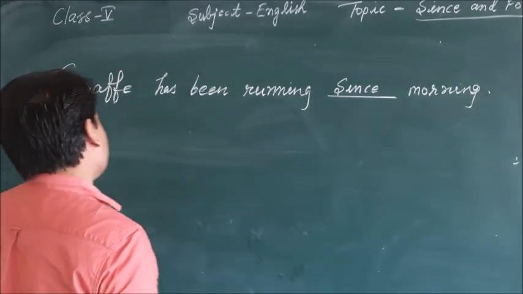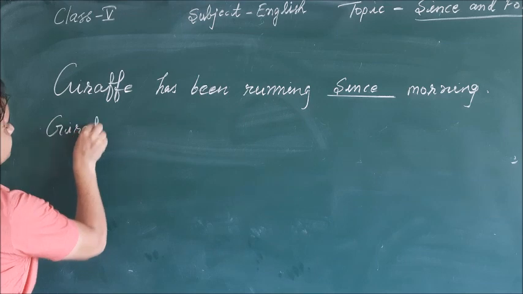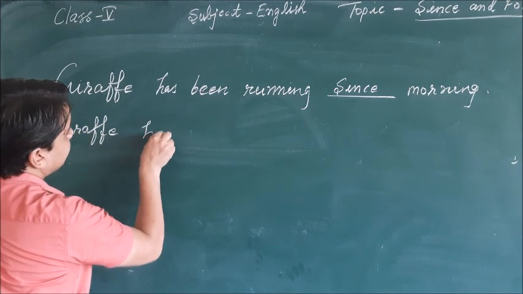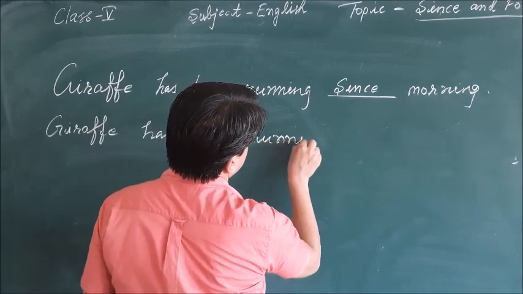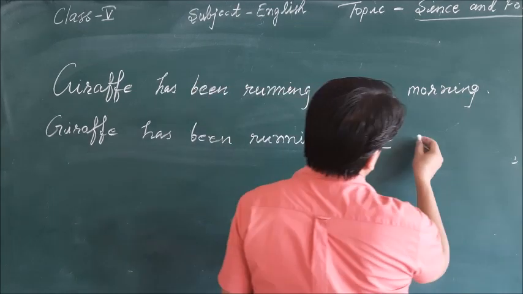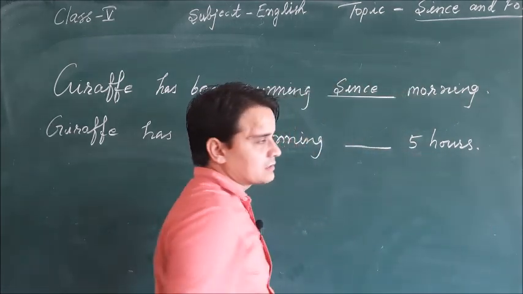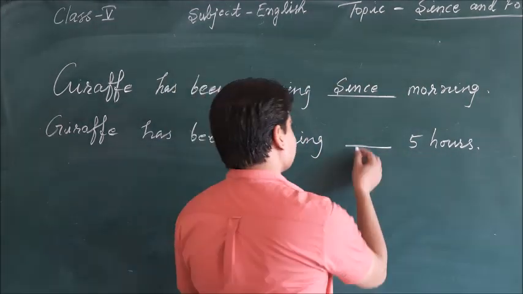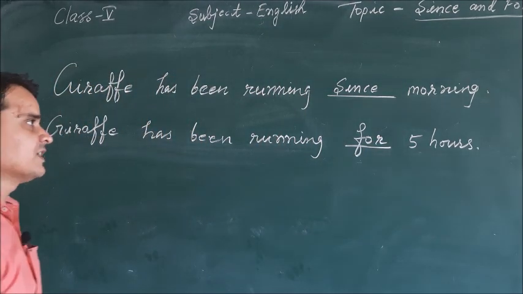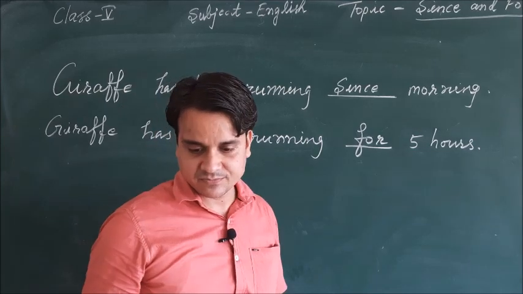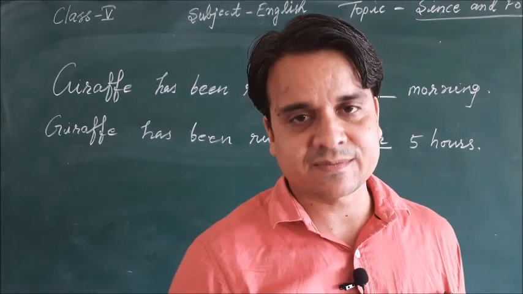Let me show how we can write it down. Giraffe has been running for five hours. So here 5 hours is the example of duration of the time. So for duration of the time we will use for. Giraffe has been running for 5 hours. Okay. Now let me give you some more examples.